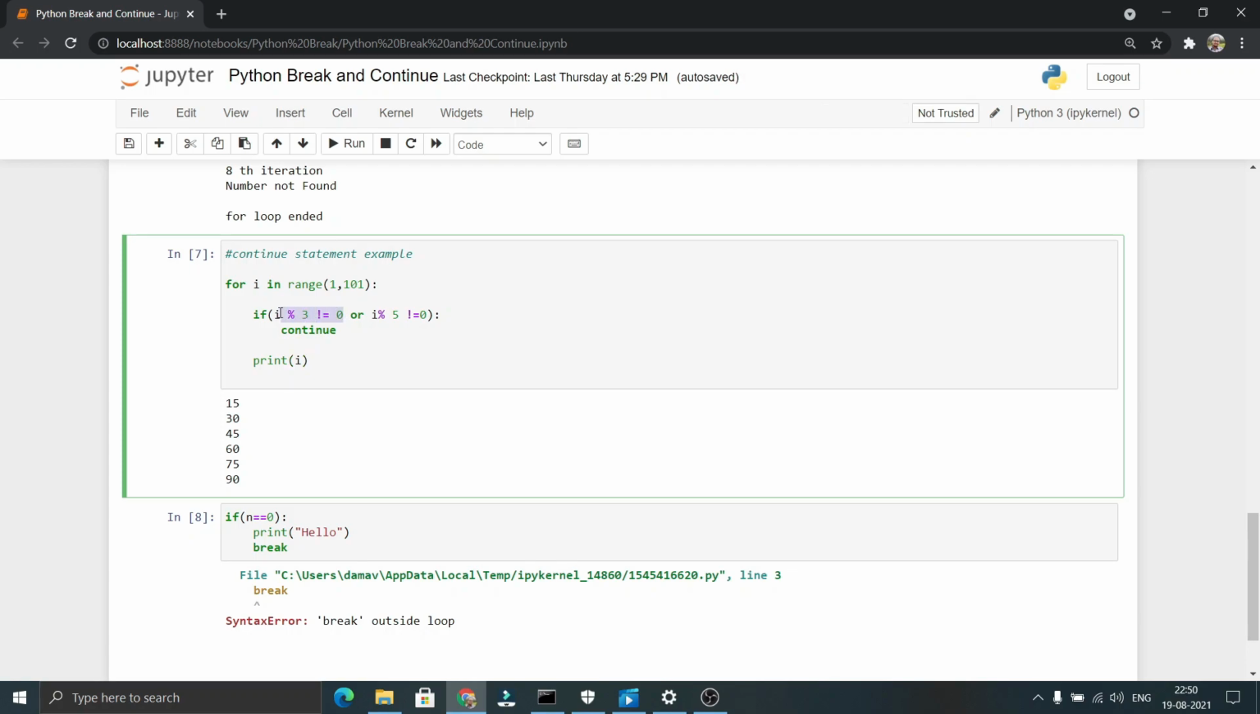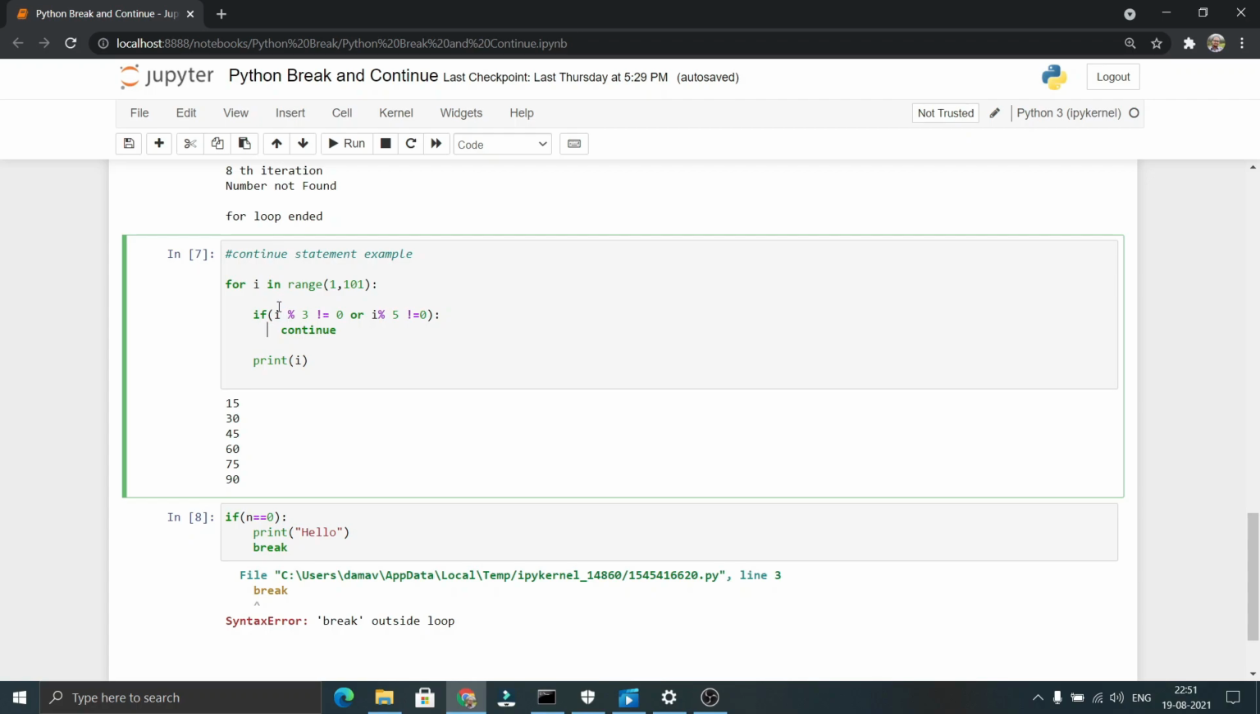So as this condition is true and there is a combination of OR, as the first condition is true, it will not even execute the second condition as there is an OR in between. Whenever there is an OR, if the first condition is true, it will not even check the second condition. Whereas in AND, if the first condition is false, it will not even check the second condition. So in our case, if the first condition is true, it will simply return true. In the AND case, if the first condition is false, it simply returns false without checking the second condition. So as this is true, it will execute the continue statement. So it doesn't print the value of 1. Similarly, till the value of 14, it will not print.